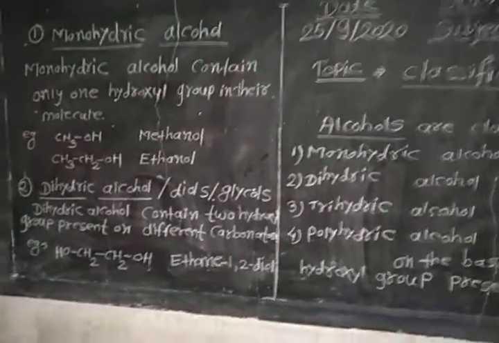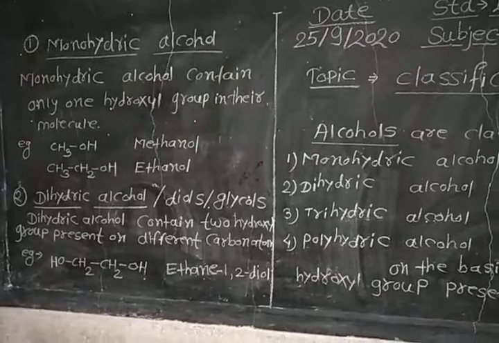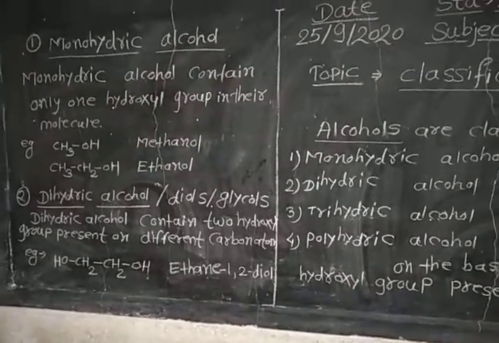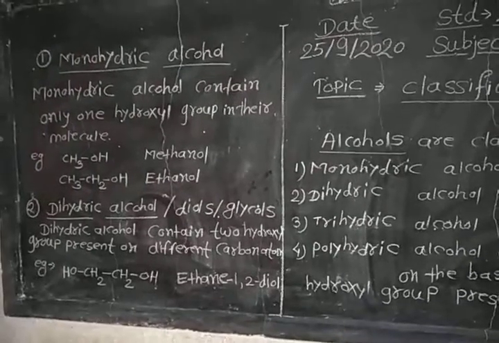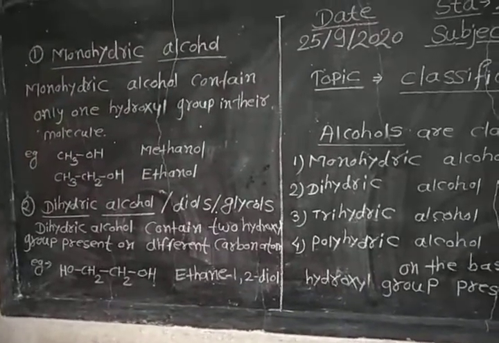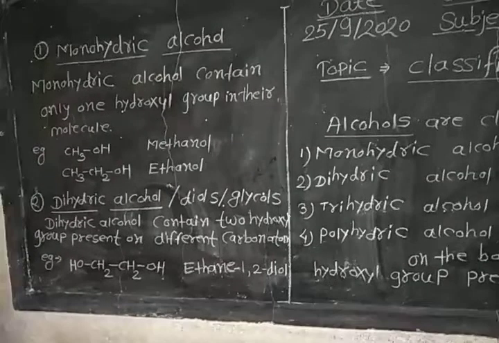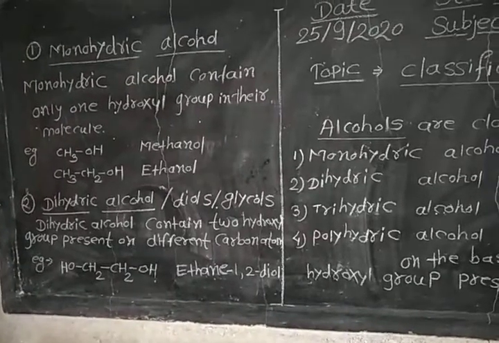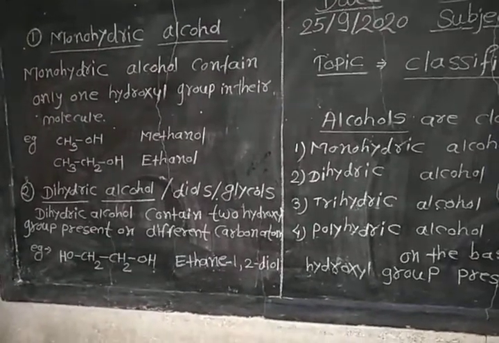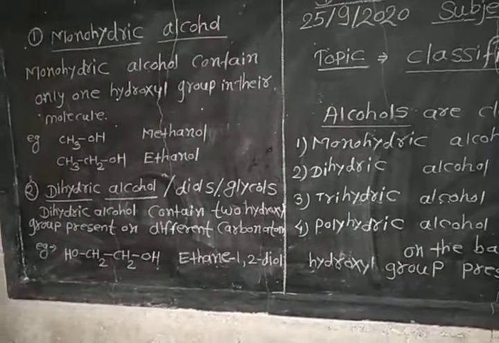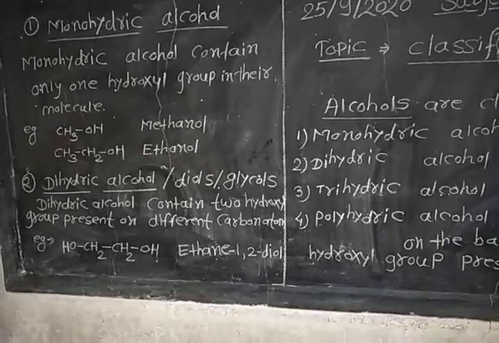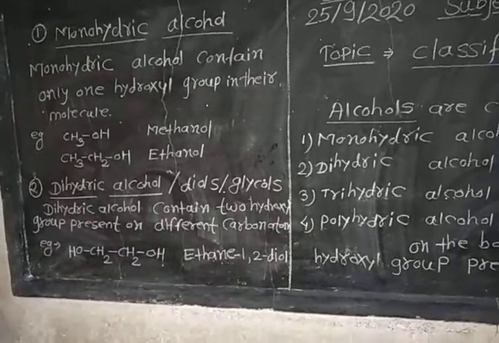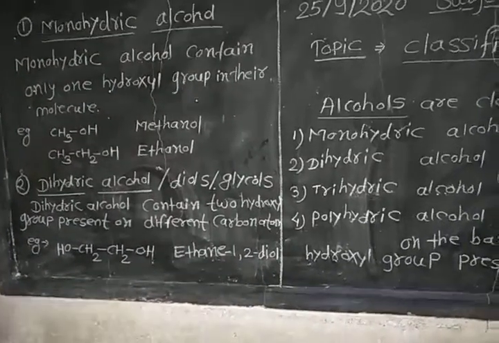The second type is the dihydric alcohol. Di itself indicates that this alcohol contains two hydroxyl groups. Dihydric alcohols are also called diols and glycols. Dihydric alcohols contain two hydroxyl groups situated on different carbon atoms.